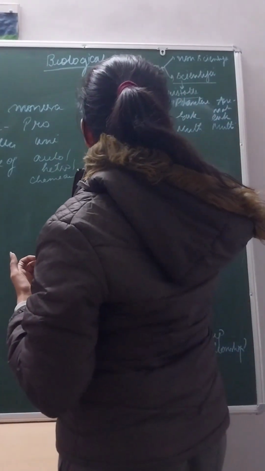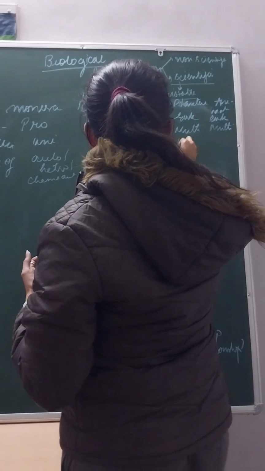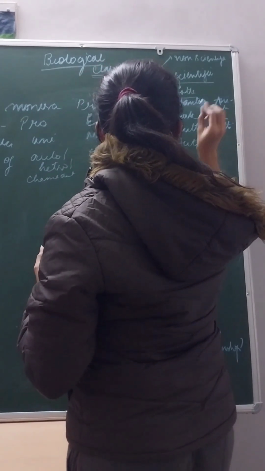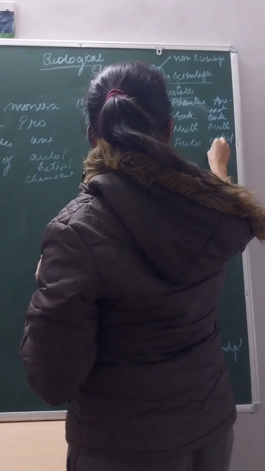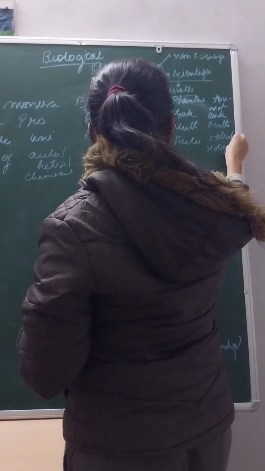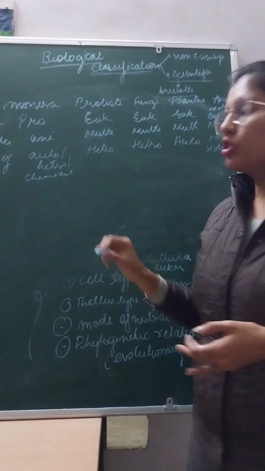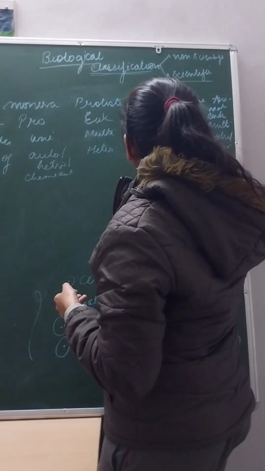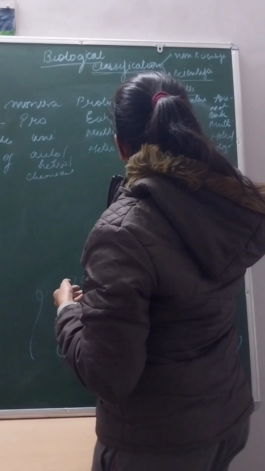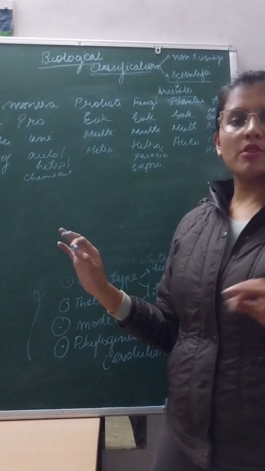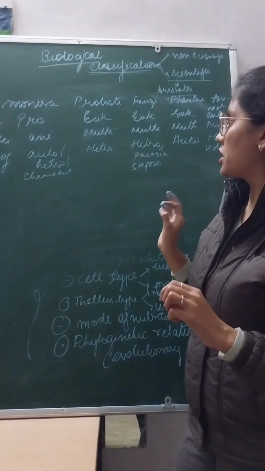Then we have fungi, which is heterotrophic, Plantae, autotrophic, animals, heterotrophic or holozoic. Fungi can be heterotrophic, parasitic, saprophytic. We can take all types of nutrition in this type of classification.